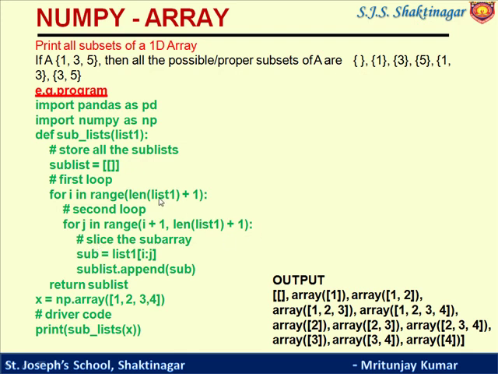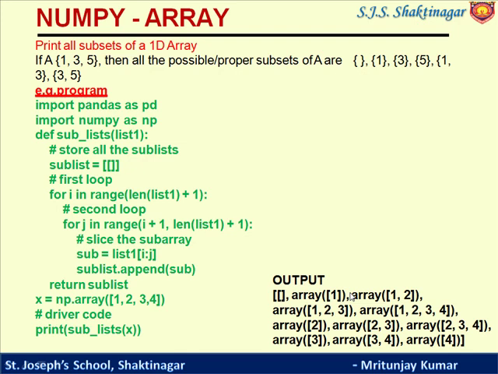Let me explain. In this program we have created one function, that is the sublist function, and in the sublist function we pass the list elements. This sublist will create a blank array. Two loops are used. You can easily understand this with the practical. So next session I will explain it with the practical, and one by one I will print all the elements.